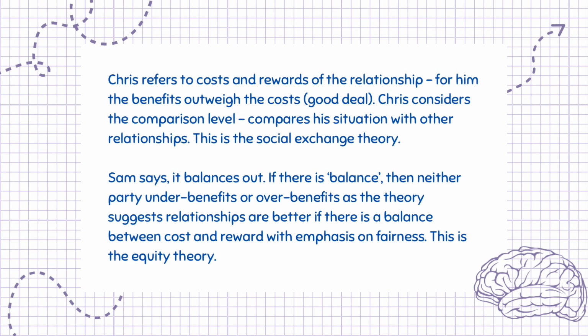Chris refers to costs and rewards of the relationship. For him the benefits outweigh the costs, good deal. Chris considers the comparison level, compares his situation with other relationships. This is the social exchange theory. Sam says, "It balances out." If there is balance, then neither party underbenefits or overbenefits, as the theory suggests relationships are better if there is a balance between cost and reward with emphasis on fairness. This is the equity theory.